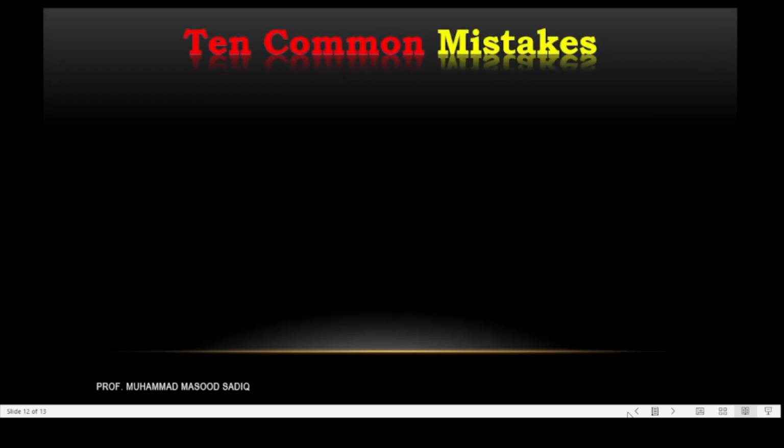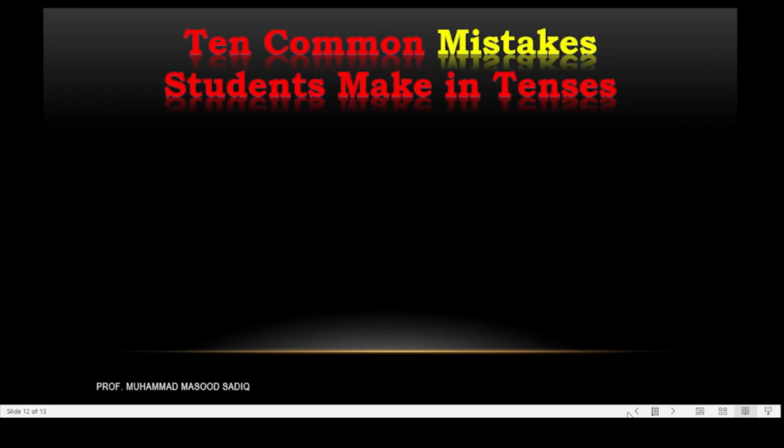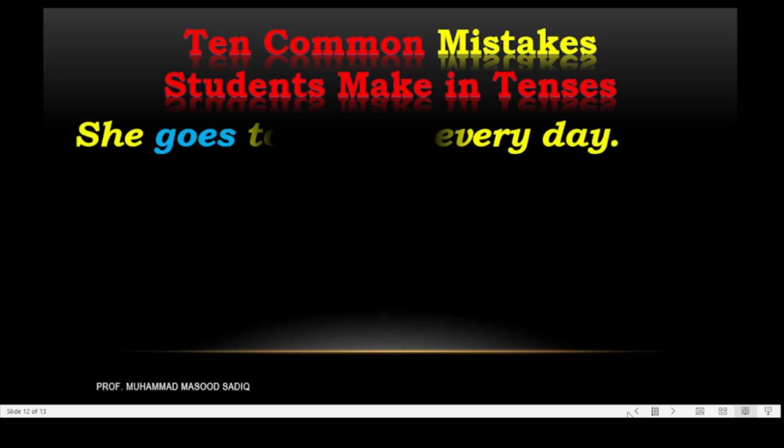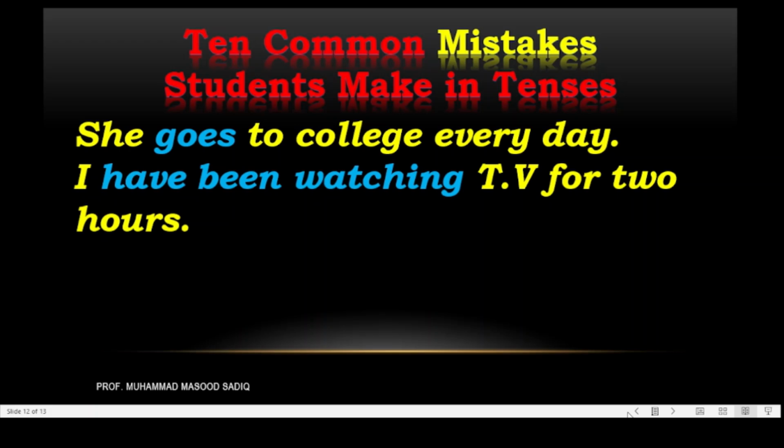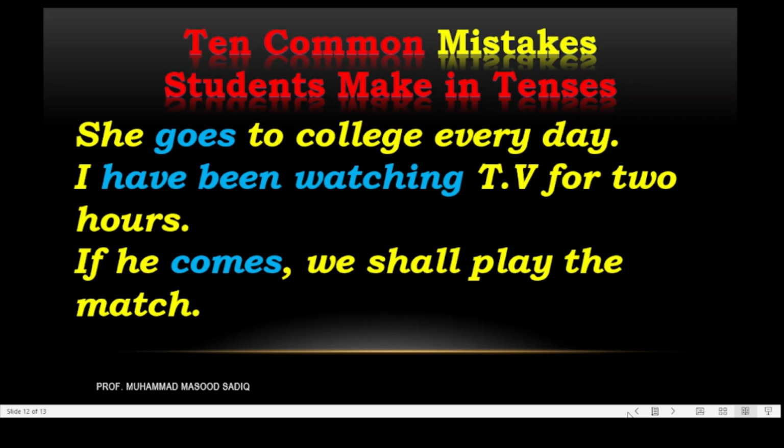The next one is: 10 common mistakes students make in tenses. If you still have any question, you can put your question in the comment box. She goes to college every day. This is simple present. And the next one is: I have been watching TV for 2 hours. And the third one is: if he comes. This is the first conditional sentence with third person singular he, and this is simple present with the subordinate conjunction if. If he comes, we shall play the match.